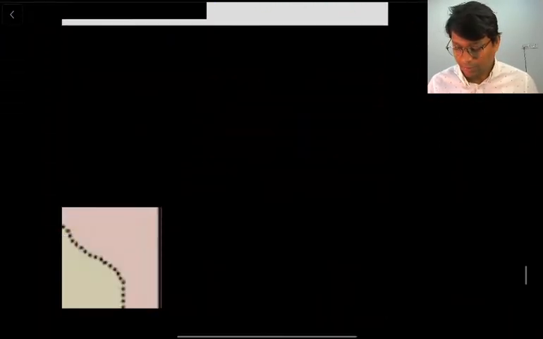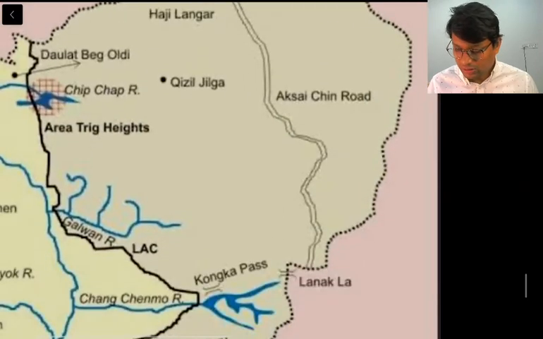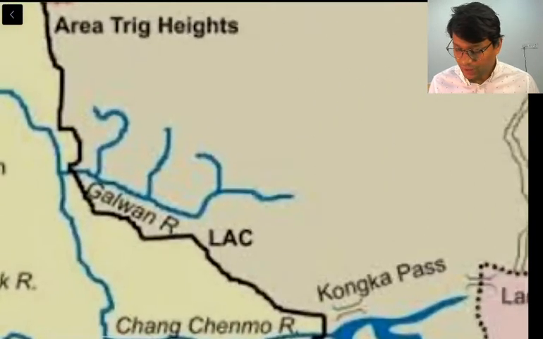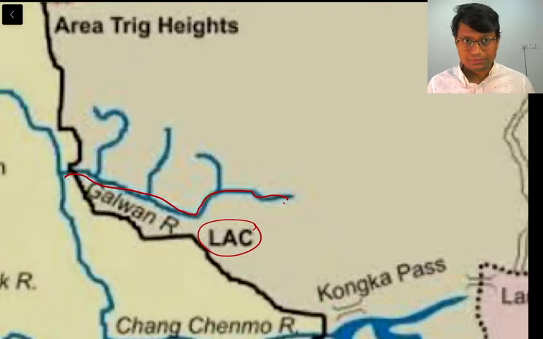Let me show you the map. You can see this is the Aksai Chain, and this is the line of actual control, and by the line of actual control you have this Galwan River, which ultimately meets the Shyok River, right? So this is one important part.